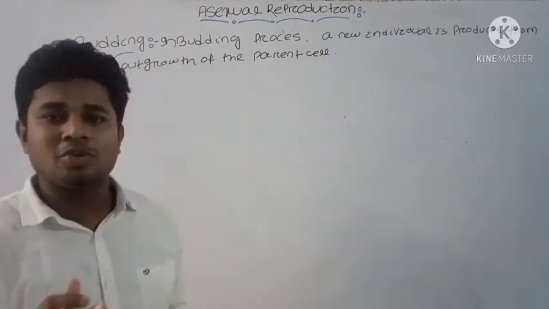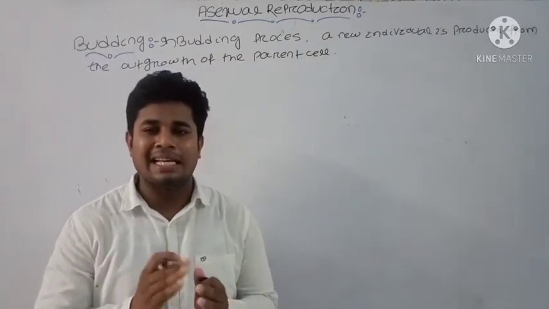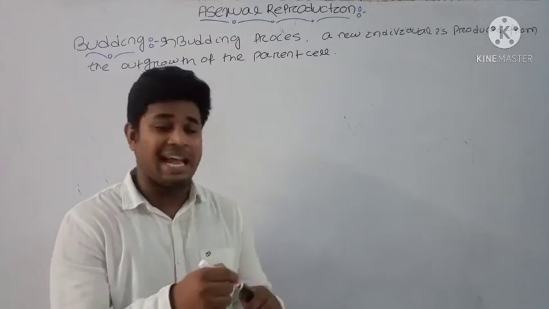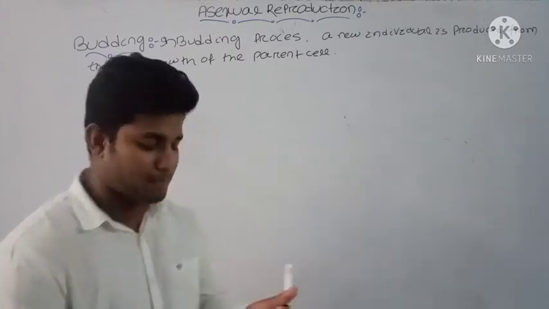The outgrowth formed from the parent is called a bud.